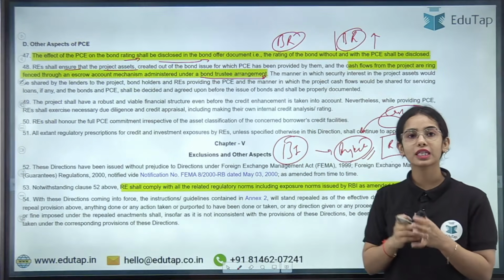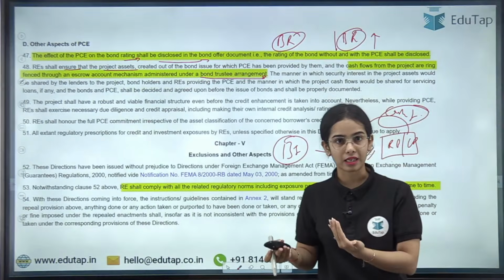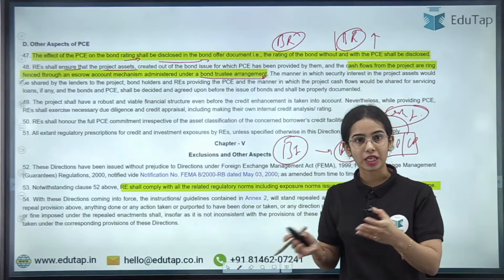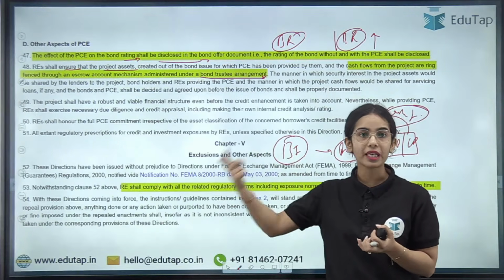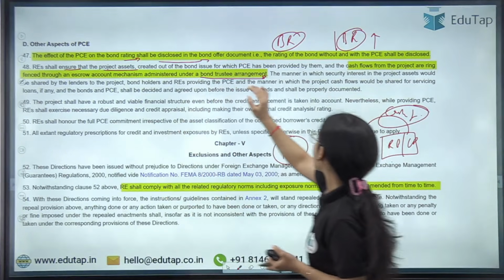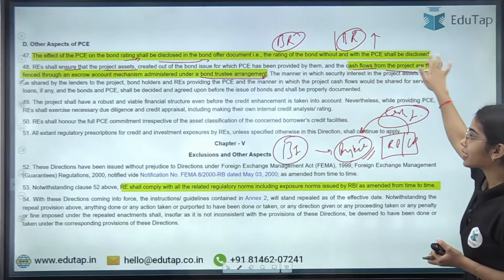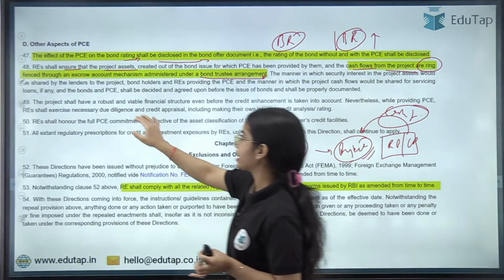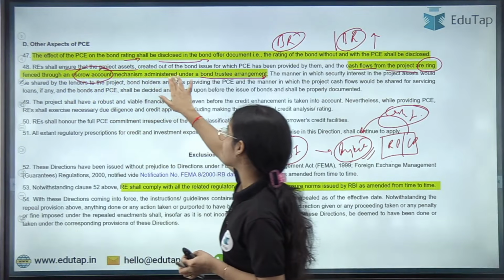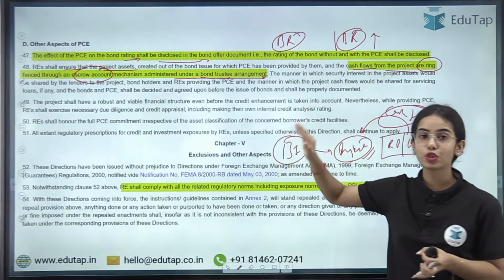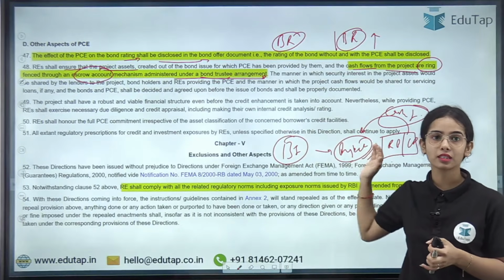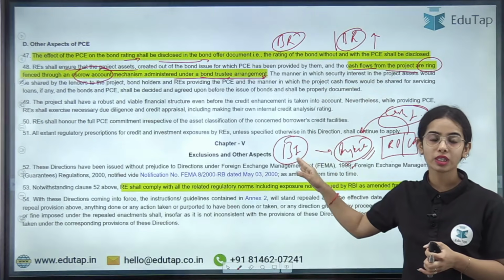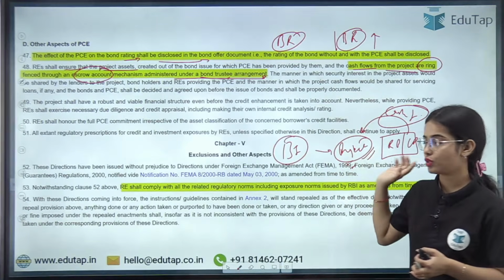Basically, if money is taken through bonds for a project, whatever cash flows come from this project should be used for repaying the loan first of all. So this is the idea, that cash flows from the project are ring-fenced, taken into the escrow account maintained by the bond trustee, so that this money is used to repay the loans the project owners have taken, or the bond that the project owners have issued.